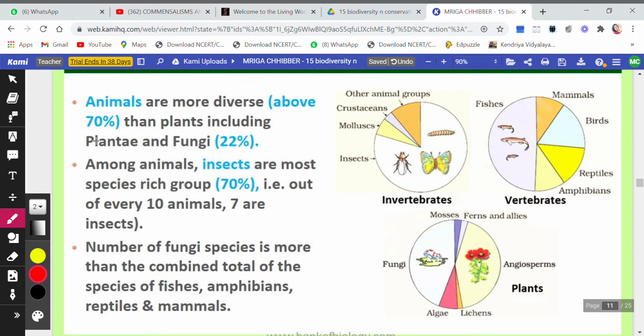Okay, so animals are more diverse. That is 70% more than plants, including plantae and fungi.